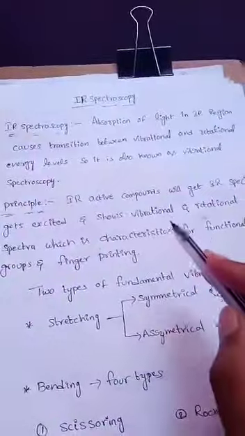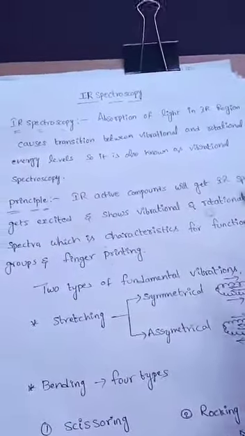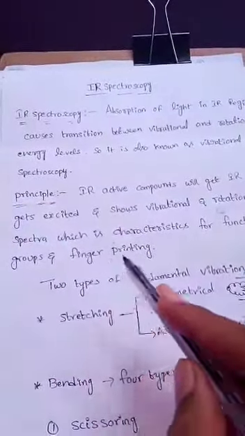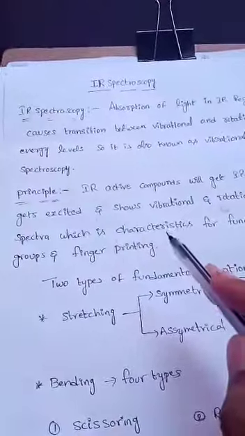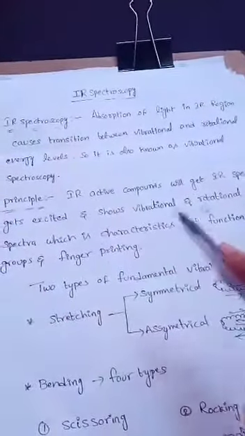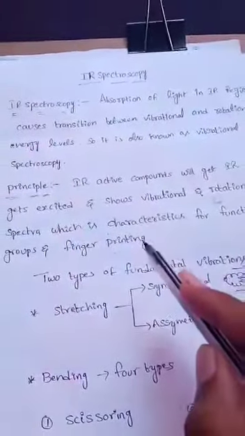The main aim of IR spectroscopy is to characterize a functional group and the fingerprinting region. Here the fingerprint region is nothing but the neighboring functional group signals.